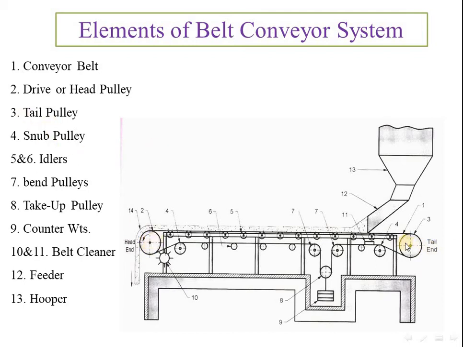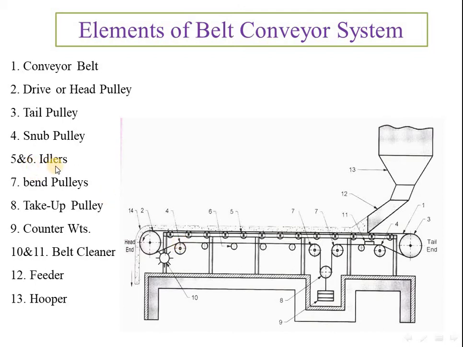Third, this is 3, our tail pulley, or we can also say it is a driven pulley. 4 is a snub pulley. To change the direction of the belt we use the snub pulley. Generally, the diameter of the snub pulley is half of the drive or tail pulley. And generally for a horizontal belt conveyor, the head pulley and tail pulley have the same diameter. So this is our snub pulley. It will change the direction of the belt.